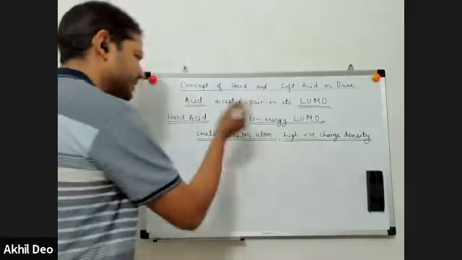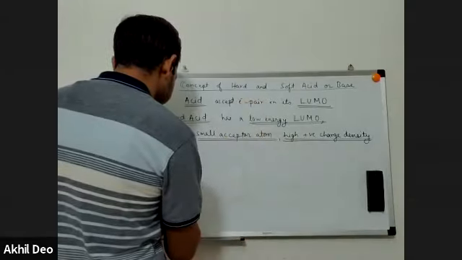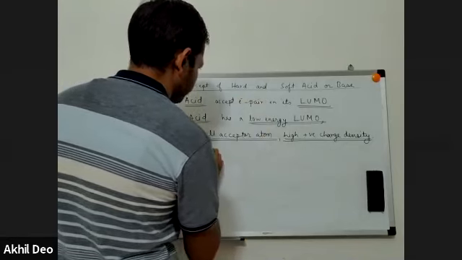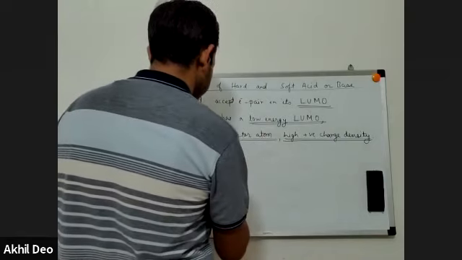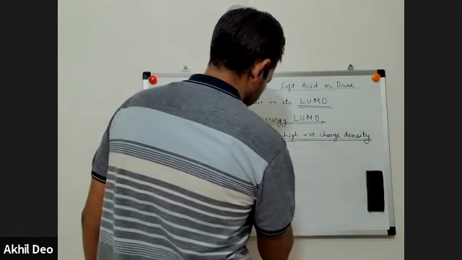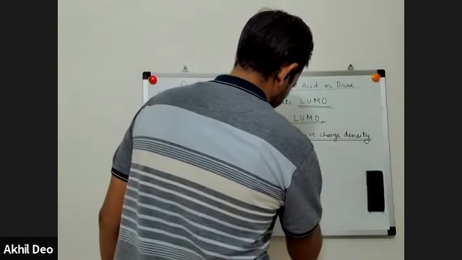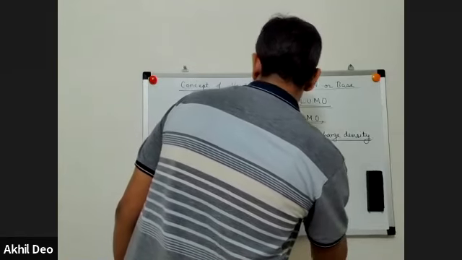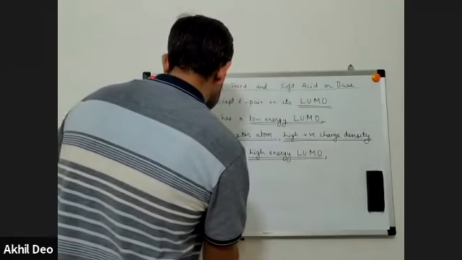Similarly, just as we defined hard acid, we can define a soft acid also. Soft acid has a high energy LUMO orbital. It has a large acceptor atom.